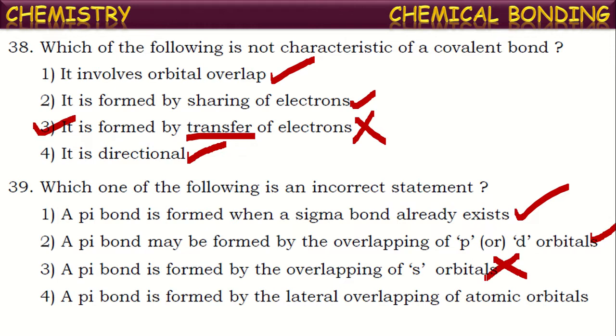Last statement, a pi bond is formed by the lateral overlapping of atomic orbitals. Yes, sideways or lateral overlapping of atomic orbitals results in the formation of a pi bond. This is also a correct statement. Only incorrect statement is s orbitals involving in the pi bond formation. A pi bond cannot be formed by s orbitals.